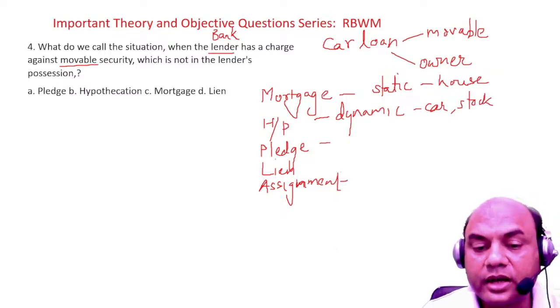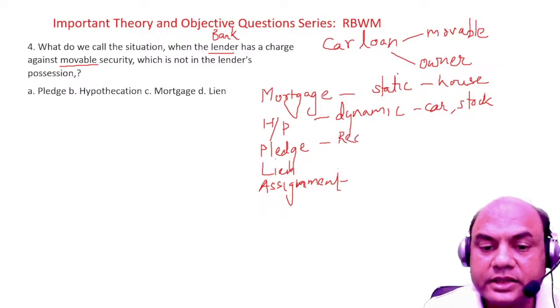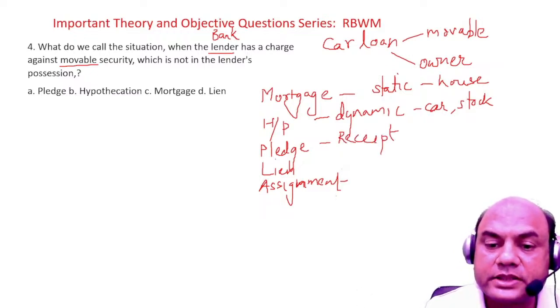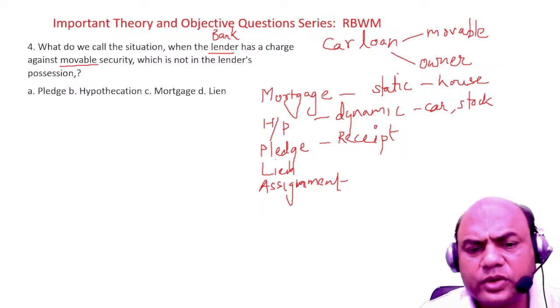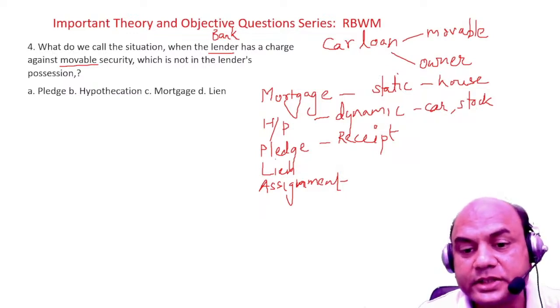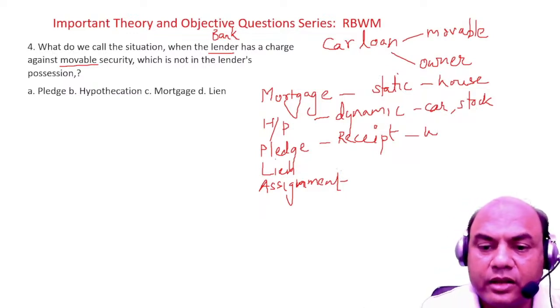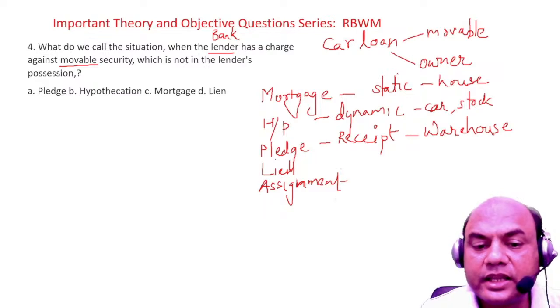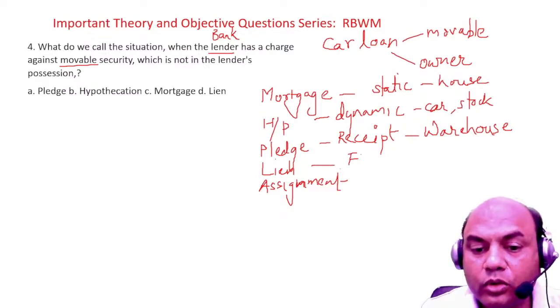Pledge is generally done against receipt, which means warehouse financing. We also do gold loan as a pledge, but gold loan is a special case because gold is precious, which is why it's kept in the bank. Otherwise, everywhere pledge means warehouse financing. Lien is against our own document, like an FD.